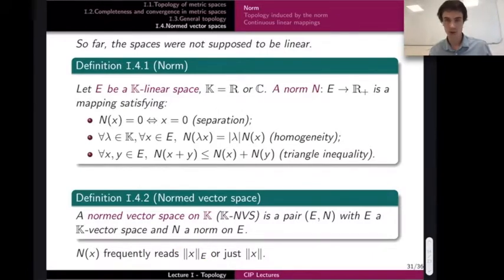And if there is some doubt in which space we are working, we can add E here to mention that this is a norm related to E. Maybe there are other norms, other spaces. So it can be good to mention that here, or just double bar x double bar and nothing here if the context is clear enough.